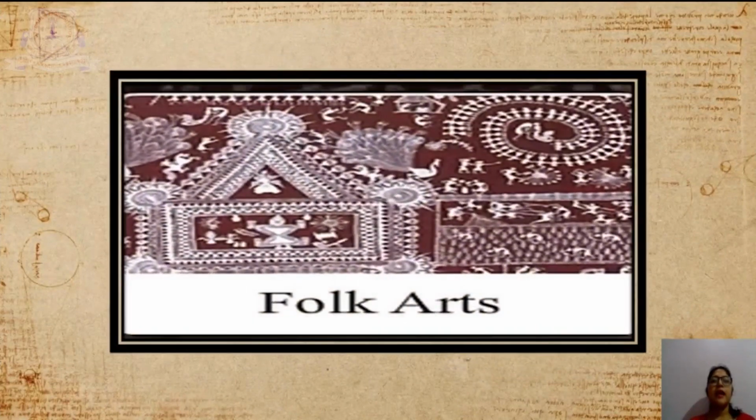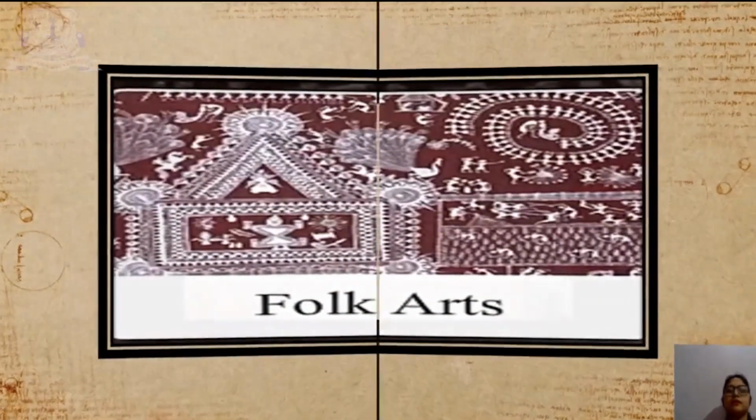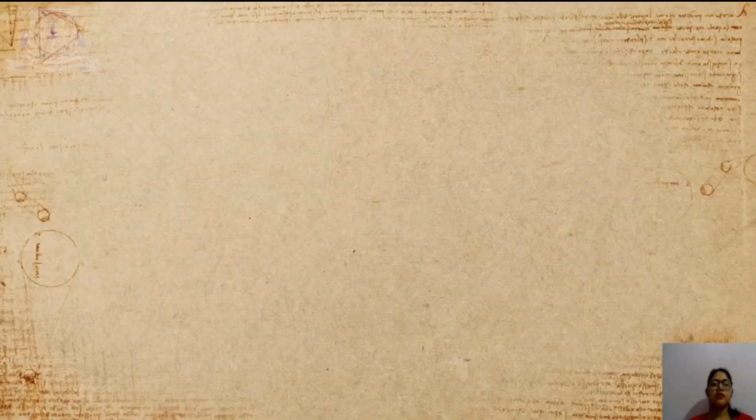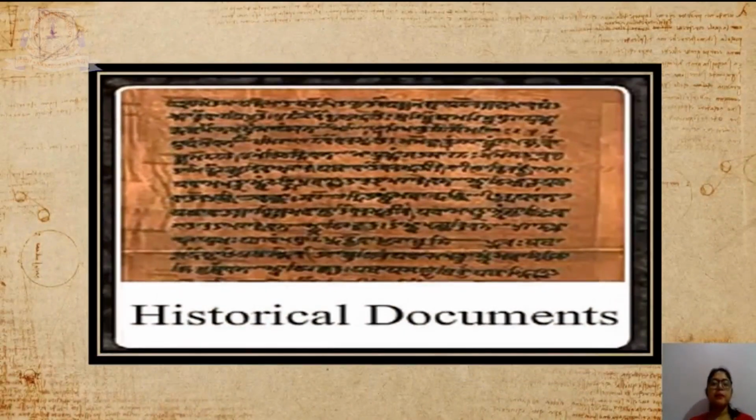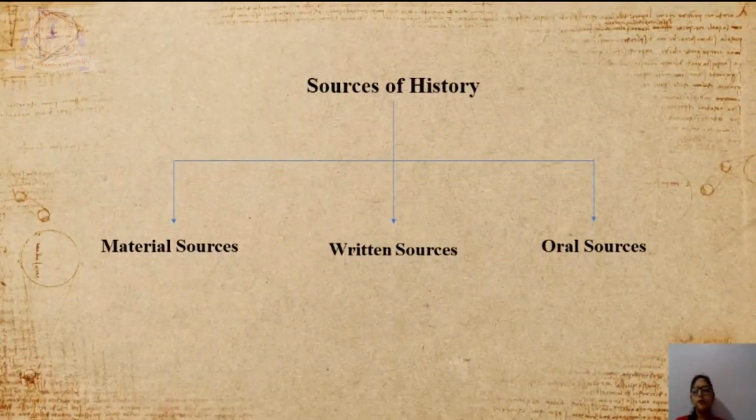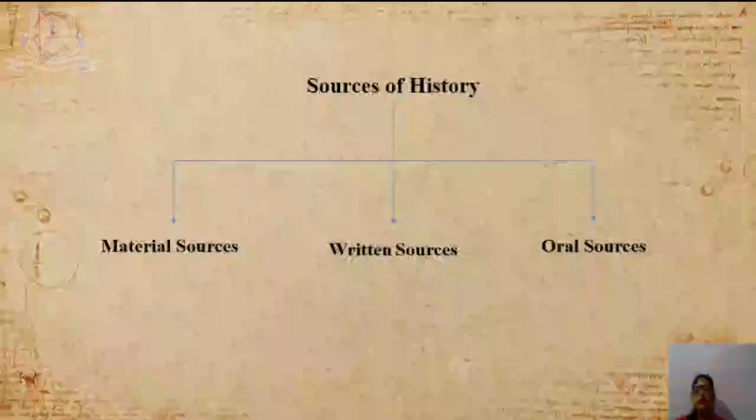Folk arts. Examples of folk arts are Kalamkari painting and Warli painting, etc. Historical documents. Historical documents include maps, images and manuscripts. Students, all these are known as sources of history. Students, sources of history are of three types: material sources, written sources, oral sources. Let us understand each point in detail.